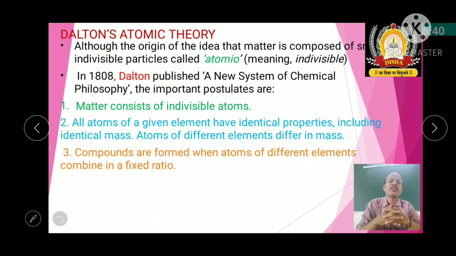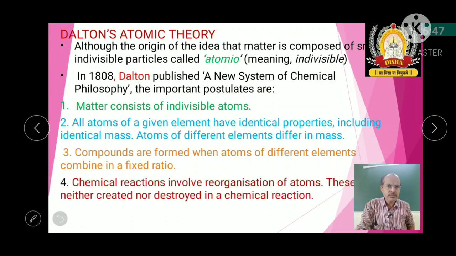So that is the third postulate given by Dalton. Then the fourth postulate says that chemical reactions involve reorganization of atoms. That means whenever a chemical reaction takes place, what actually happens? Nothing changes in the mass, only the organization of the atoms changes.